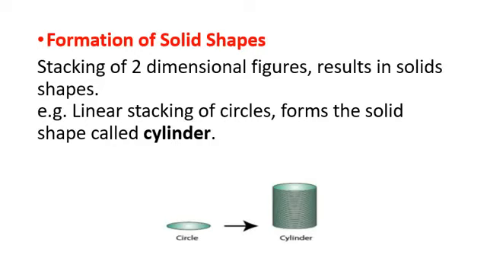So one-dimensional figures are used to make two-dimensional figures. Two-dimensional figures are used to make three-dimensional figures, and three-dimensional figures are known as solid shapes. So two-dimensional figures can either be stacked in a linear manner or they can be stacked in a circular manner to get the required shape or the required solid.